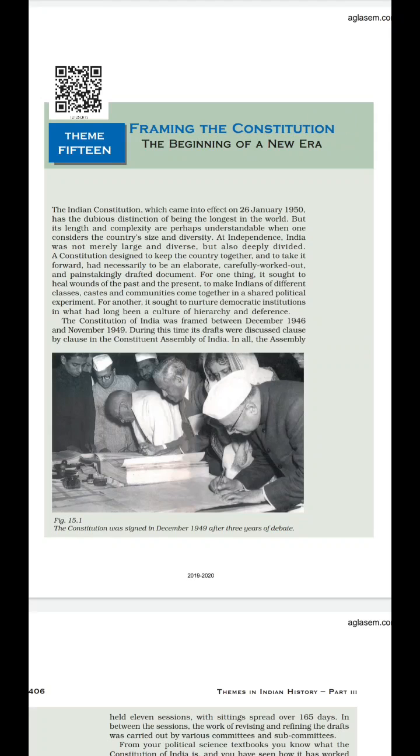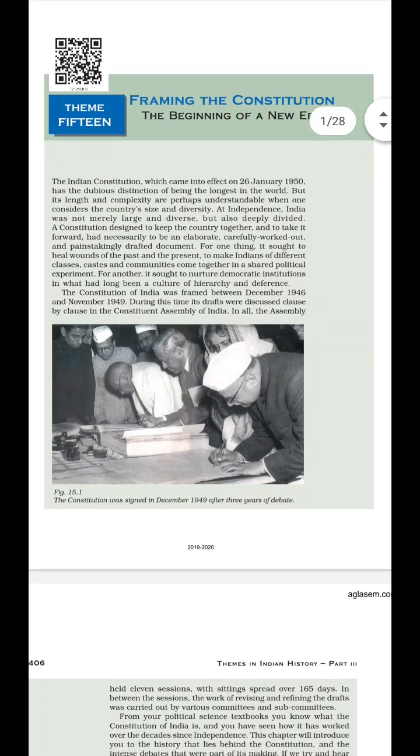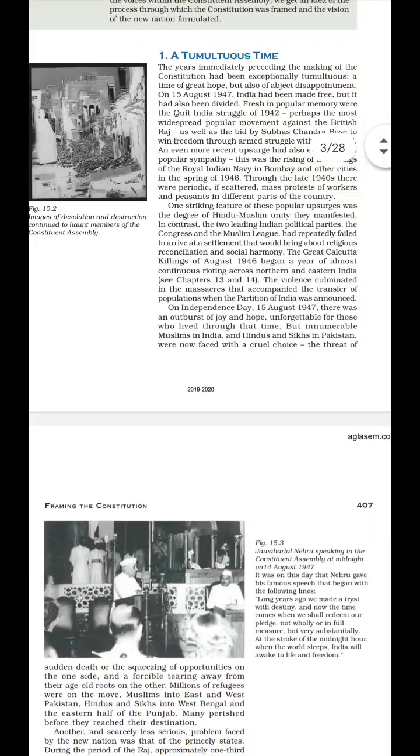Clear? Now our first topic of this chapter is a tumultuous time. What do you mean by tumultuous time? It means it was very excited, disbalanced, not proper before we formed our Constitution. The year before the making of the Constitution was very tumultuous. In Hindi we call it uthal puthul. Nothing was proper. Everything was hodgepodge. Clear?